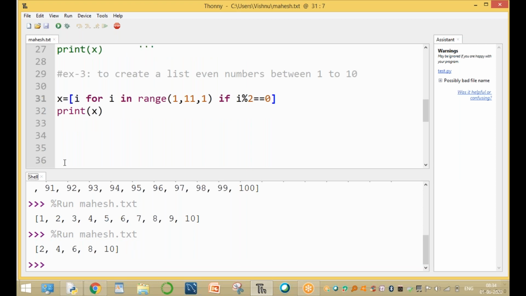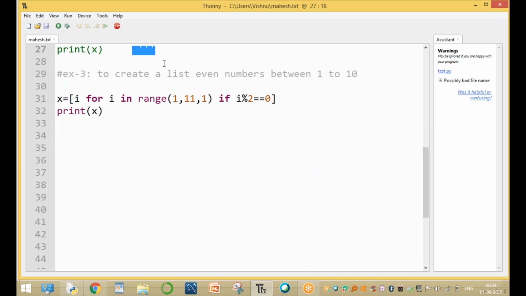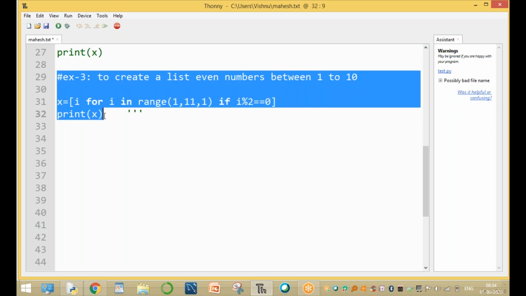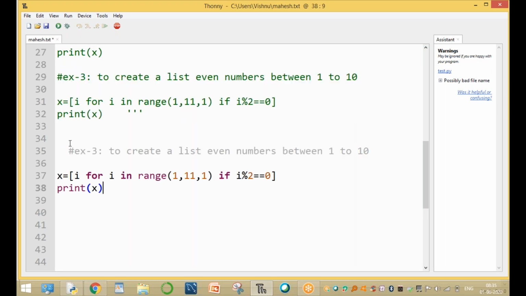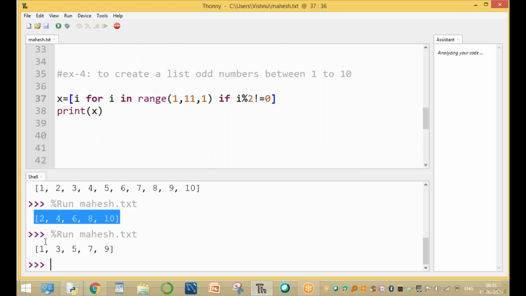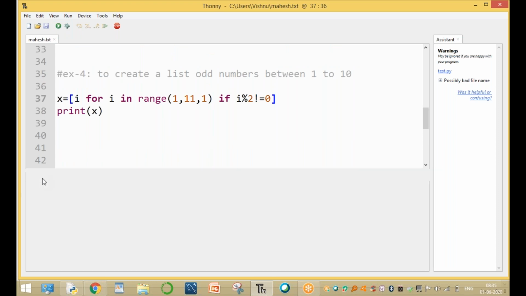For example, assume that we want to create a list with only odd numbers. Fourth example: creating a list of only odd numbers. So what is the formula, sir? i value divided by 2 is not equal to 0. Here, to create only odd numbers between 1 to 10, the odd numbers are 1, 3, 5, 7, and 9.